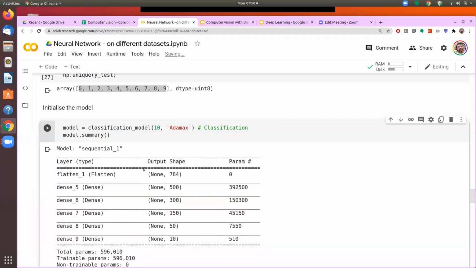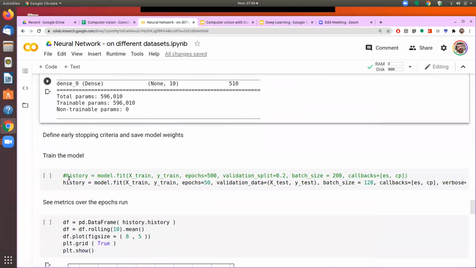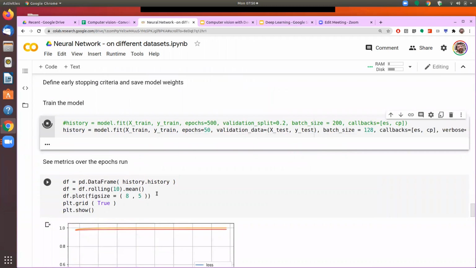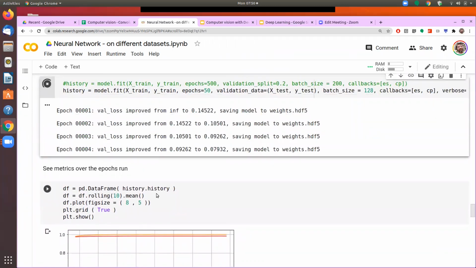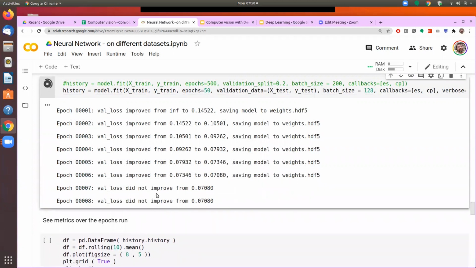So let's run with a different optimizer. This part we have done earlier, and just as we had done earlier, we will train the model now. During the training process, we are calling early stopping and we are calling the checkpointing.